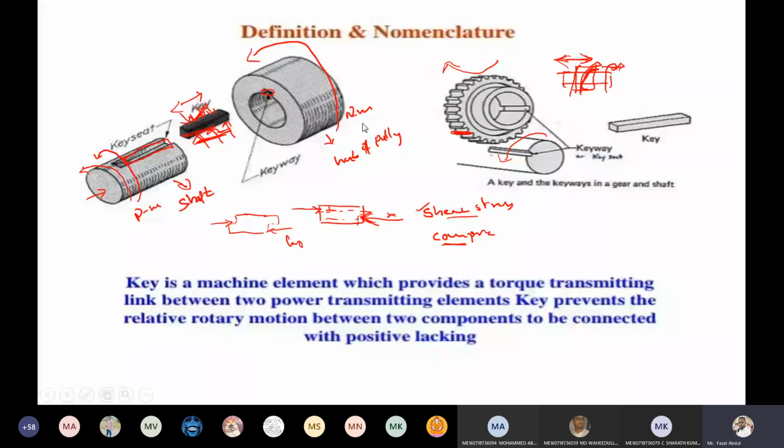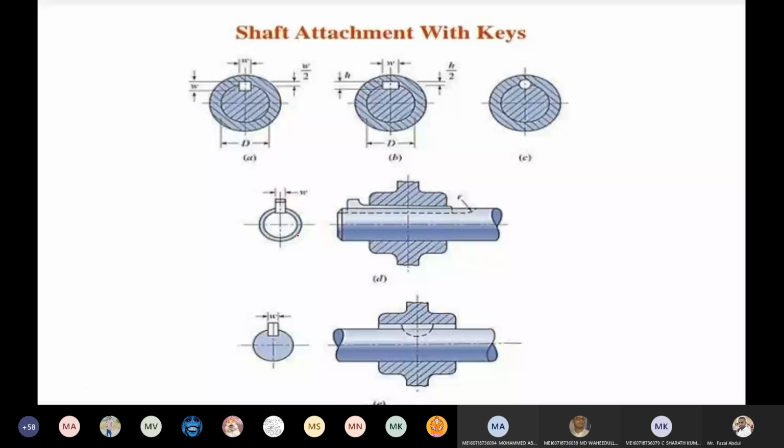Now see here, the attachment of the keys. Half of the key is placed in the shaft, and the remaining half portion in the hub. This total distance is the width of the key, W. Half of the portion is W by 2, half width. Here also it shows the same notation because this is a square key.